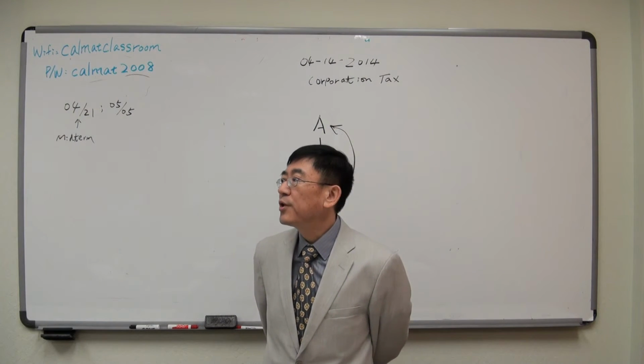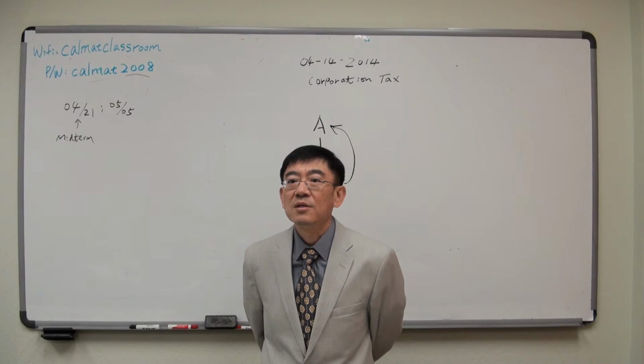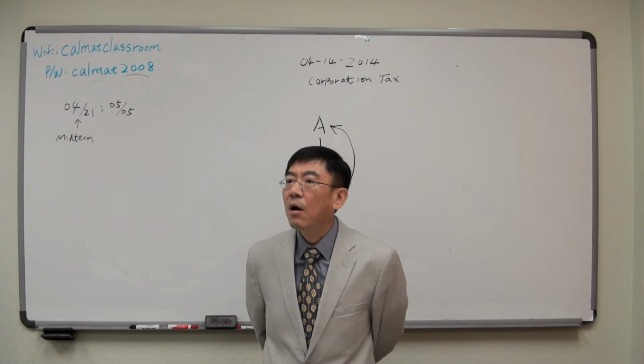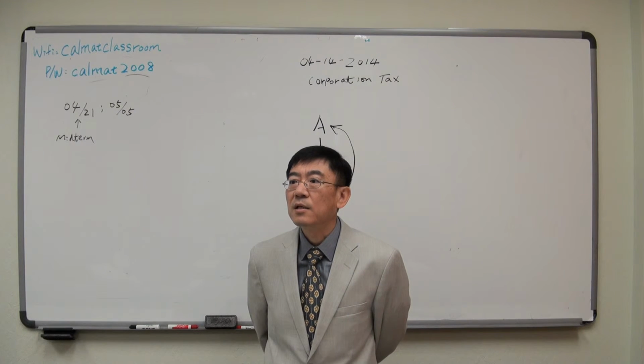Another major difference is charitable donation. Why? Eventually we mentioned this topic before. How come there's a limitation for the corporation? How come the tax policy does not like a corporation to donate?